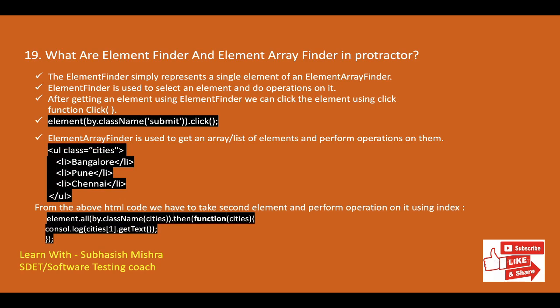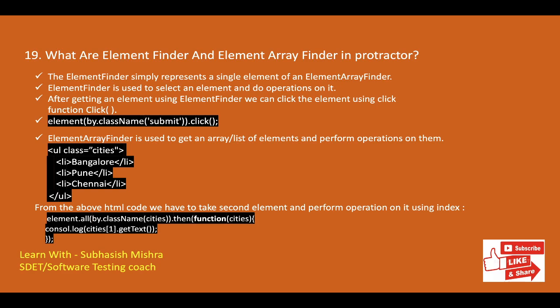Then we have element array finder. Element array finder is used to get an array or list of elements and perform operations on them. We can get an array of elements and filter them by condition to return a new element. First we need to get the new element and then use the then function to perform an operation on it. An element finder is a single element from an element array finder. We can use an index to filter and get the required element from the array of elements.